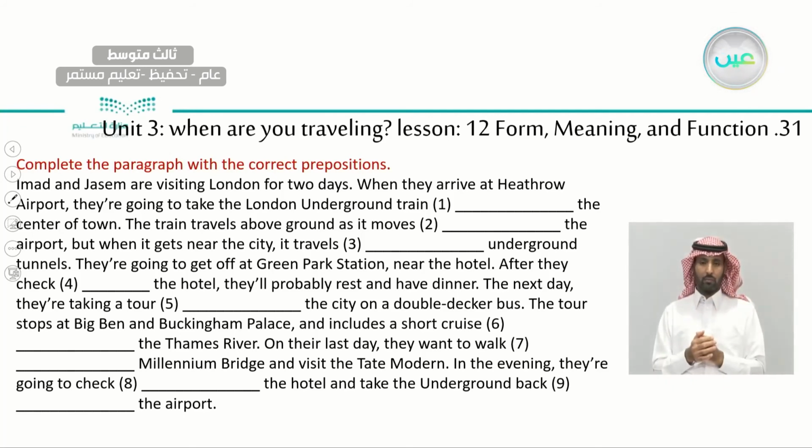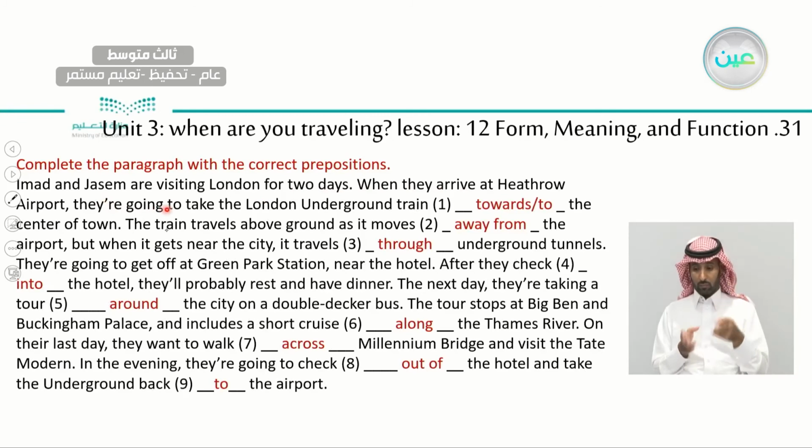Okay, Imad and Jassim are visiting London for 2 days. When they arrived at Heathrow Airport, they are going to take the London Underground train to the center of town. So the train is going towards or to the center of town. So they are going to that place or towards this place.